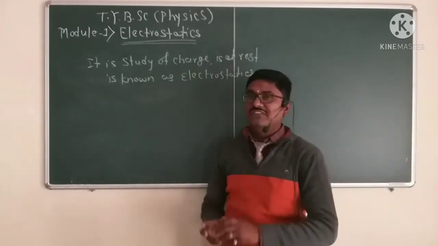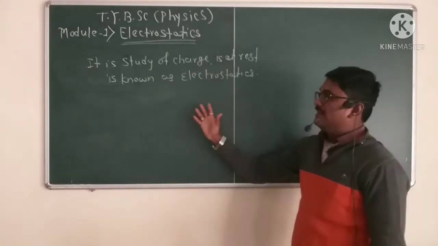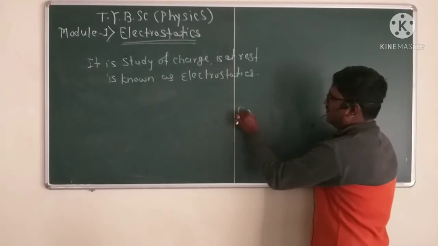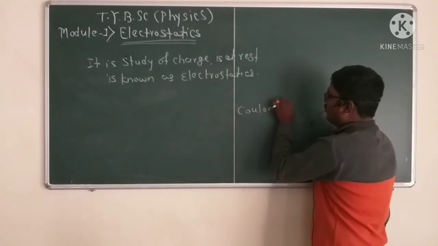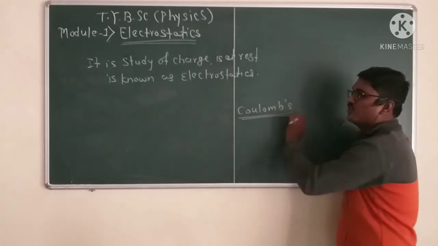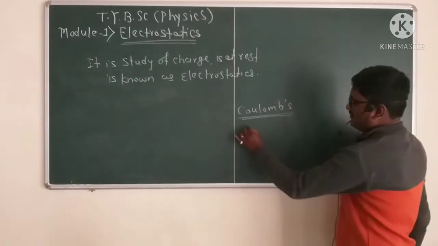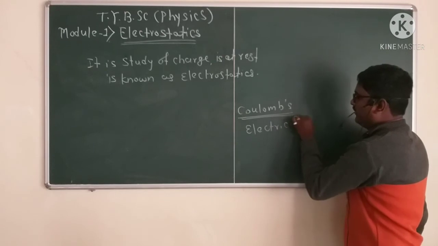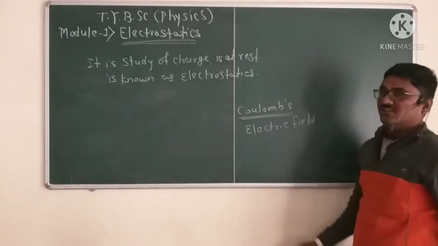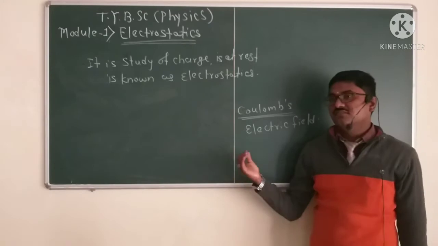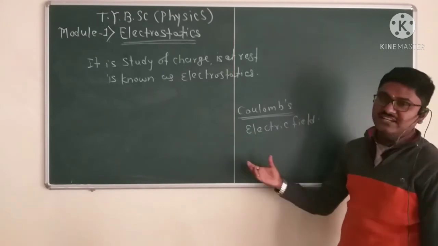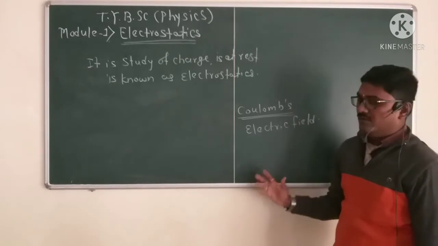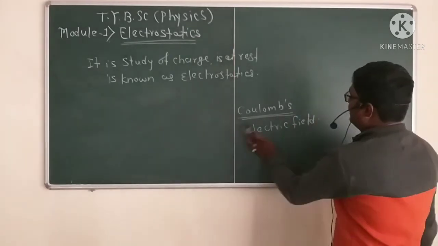Then in this chapter we will study the basic laws. First we will start with Coulomb's law. On the basis of Coulomb's law, we will discuss the concepts of electric field and electric potential, and then charge densities: linear charge density, surface charge density, or volume charge density.